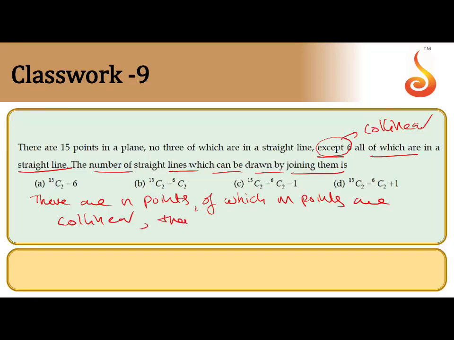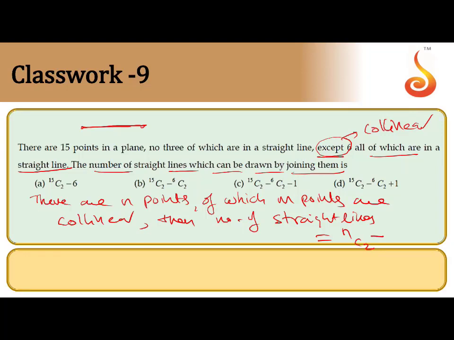Then the number of straight lines equals what? To form a straight line, we need a minimum of 2 points. So the number of straight lines is nC2.